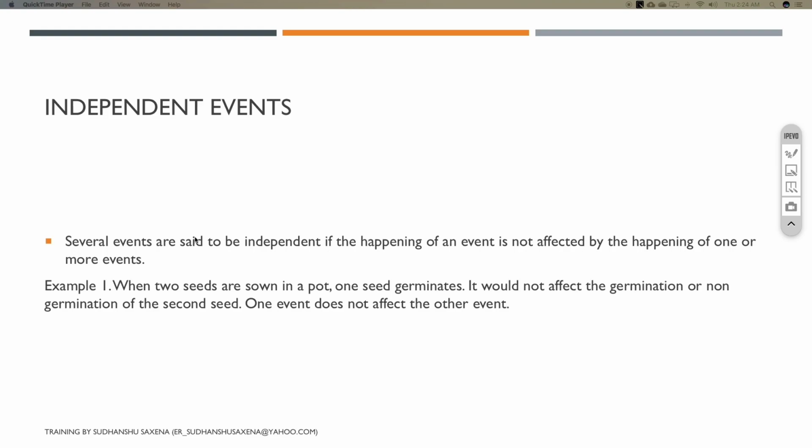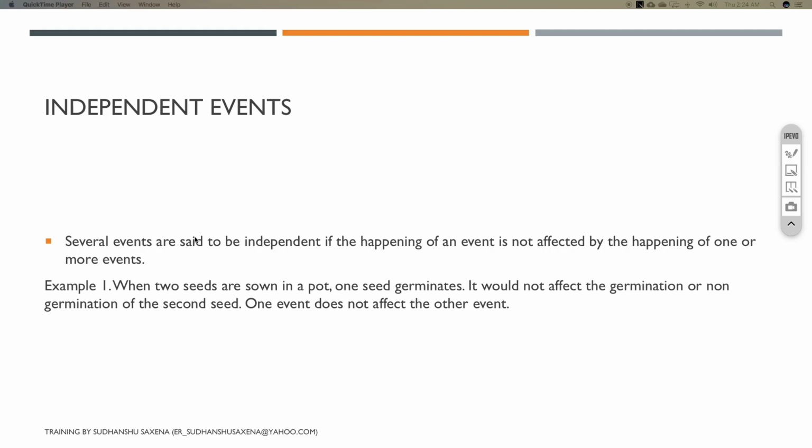When we talk about different conditions and different aspects of probability, they play a very important role, and this is called independent events. What are those independent events? I'll just read out the definition. Several events are said to be independent if the happening of an event is not affected by the happening of one or more other events.